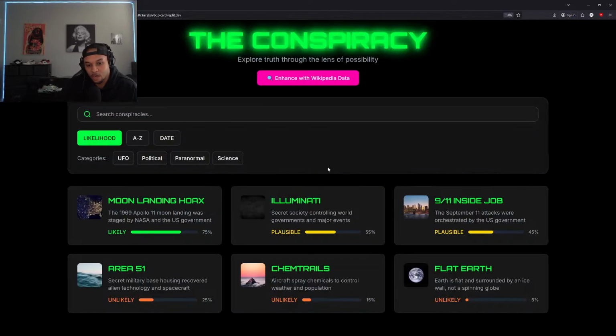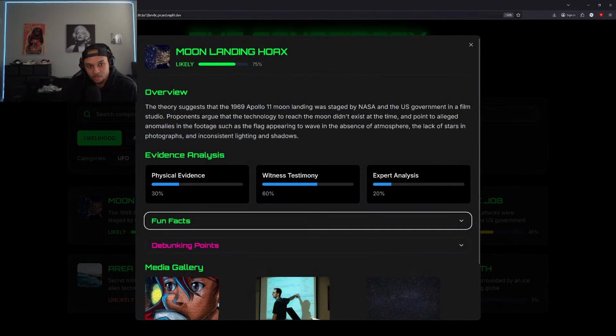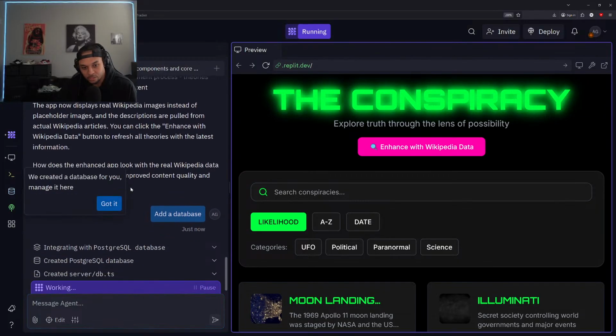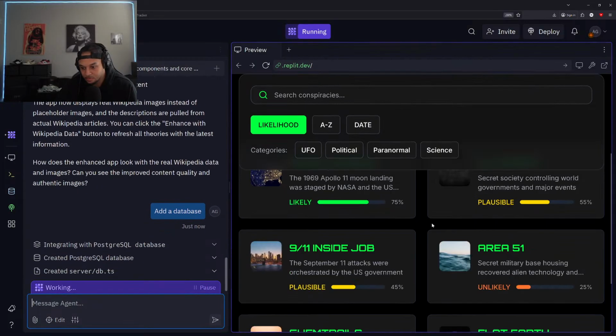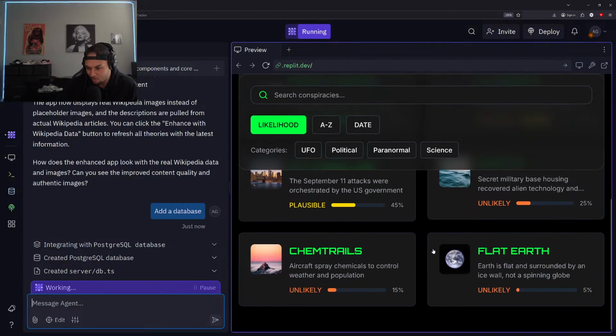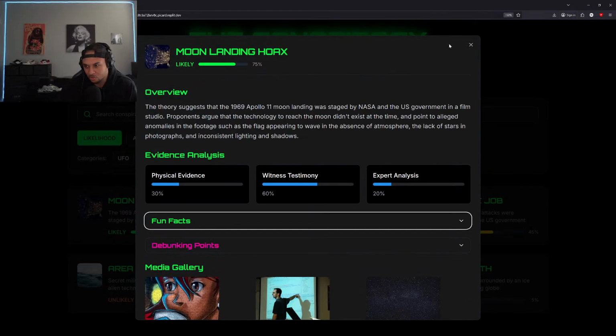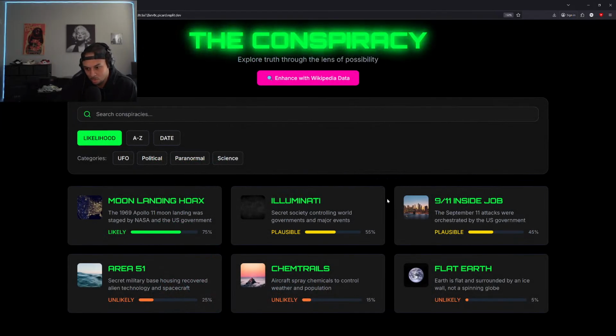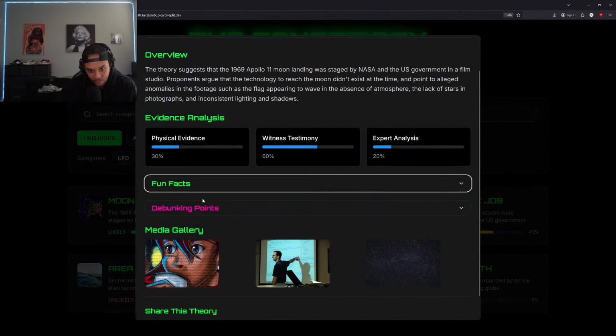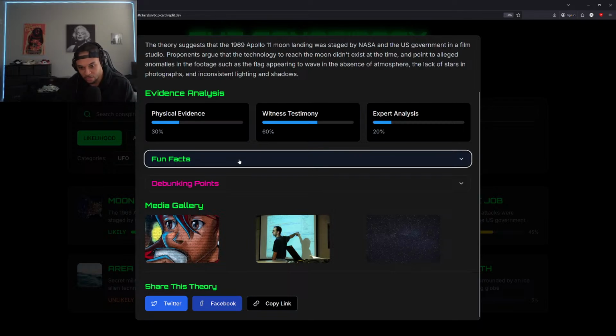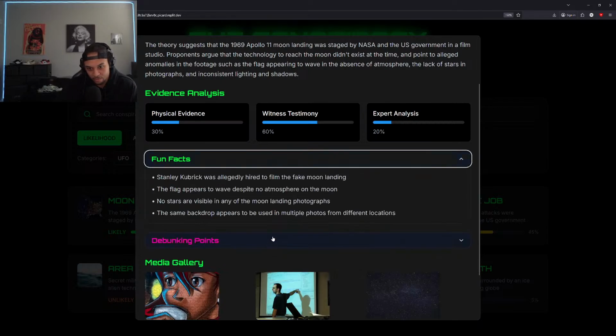For sure. All right, so still loading up those changes. And looks like that Wikipedia information is not showing up here. So I'm going to assume that it did probably add in that API information, but it just didn't get updated on the front end. But we could find out.